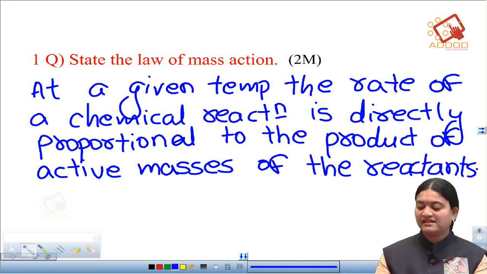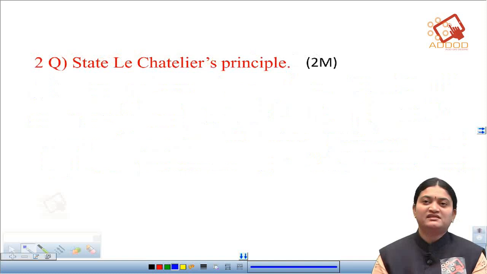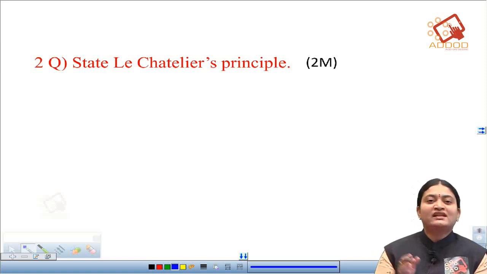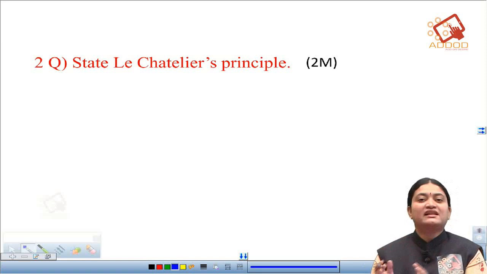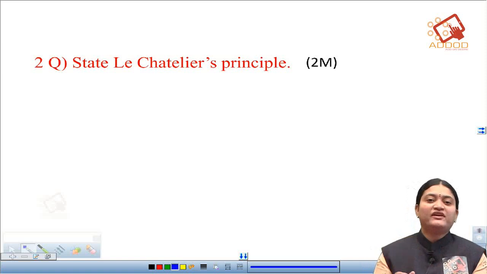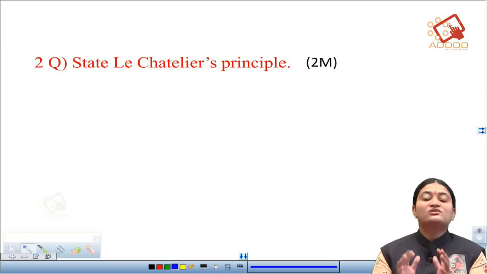Now coming to the next question, state Le Chatelier's principle. This question also carries 2 marks. According to the Le Chatelier principle, when an equilibrium is attained in a reaction, and we change any of the factors like concentration, temperature or pressure, then the equilibrium shifts in such a direction so as to reduce the effect which we have given to it. So this we call the Le Chatelier principle.